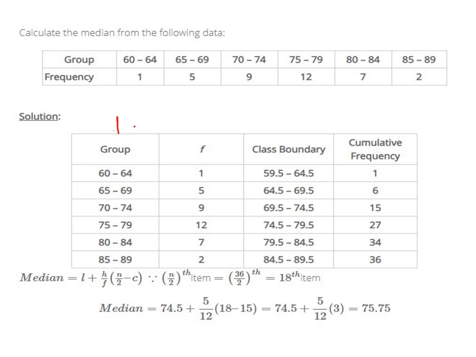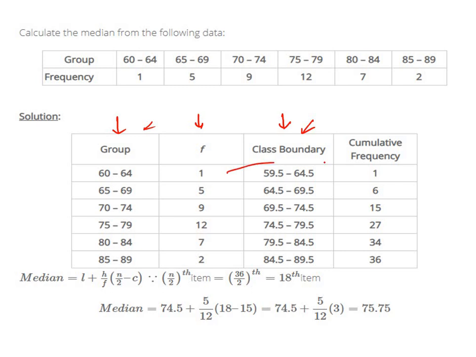This group is given, this frequency is given, then the class boundaries I have written again. Class boundaries we have written again, but what I have told you, you can directly start from this one without writing this thing. So this is given. Now what we will do, we will find the cumulative frequency. How to find the cumulative frequency?